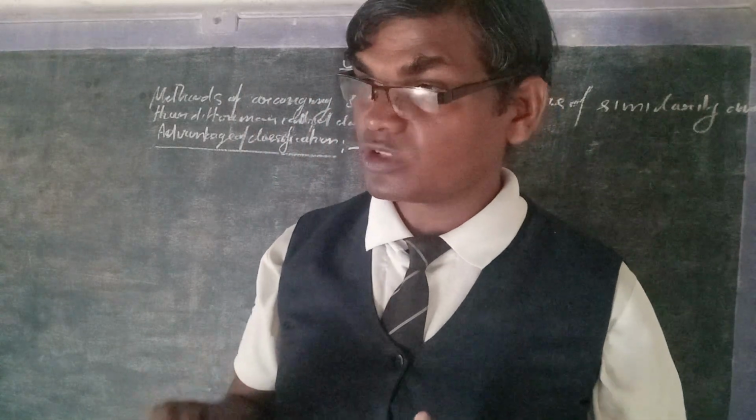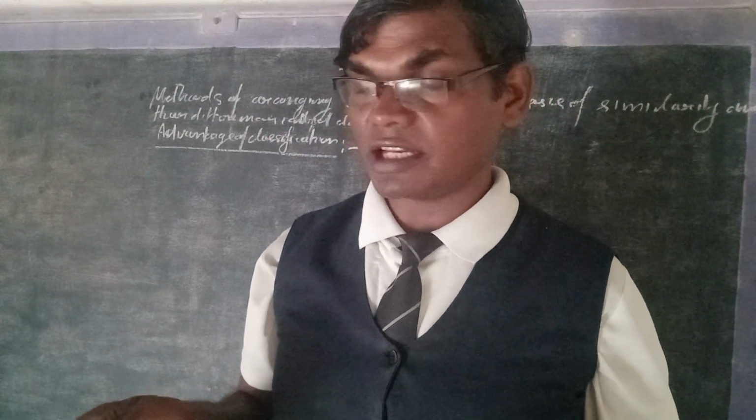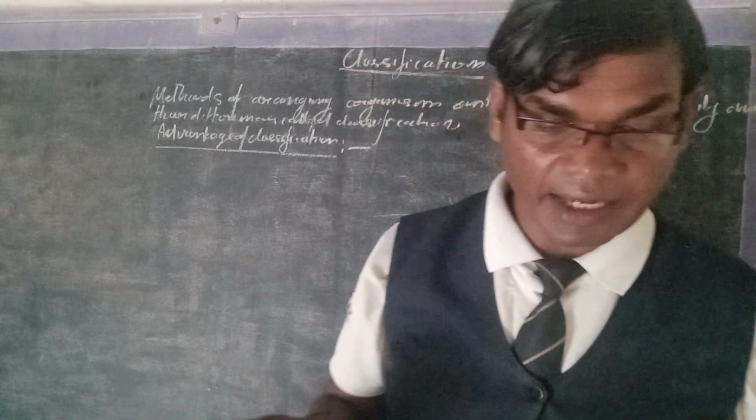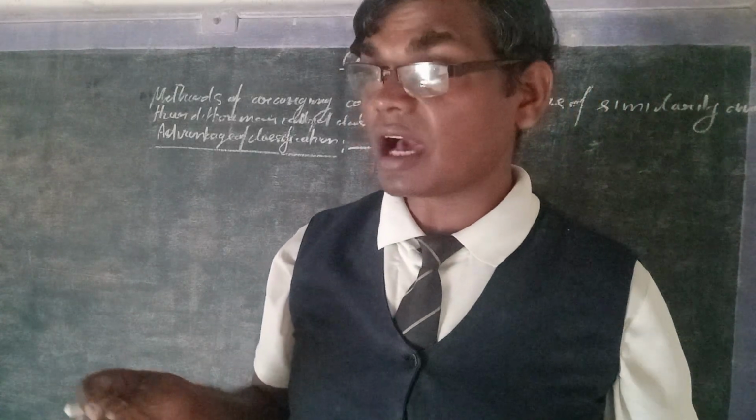Here is the first. We know the different types of organisms, and it gives the information of the organisms.